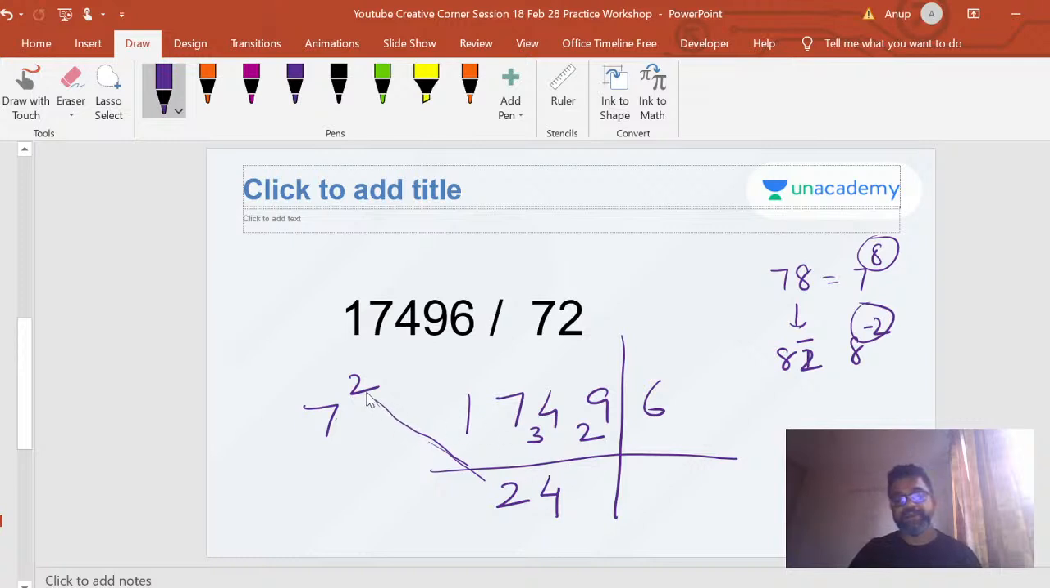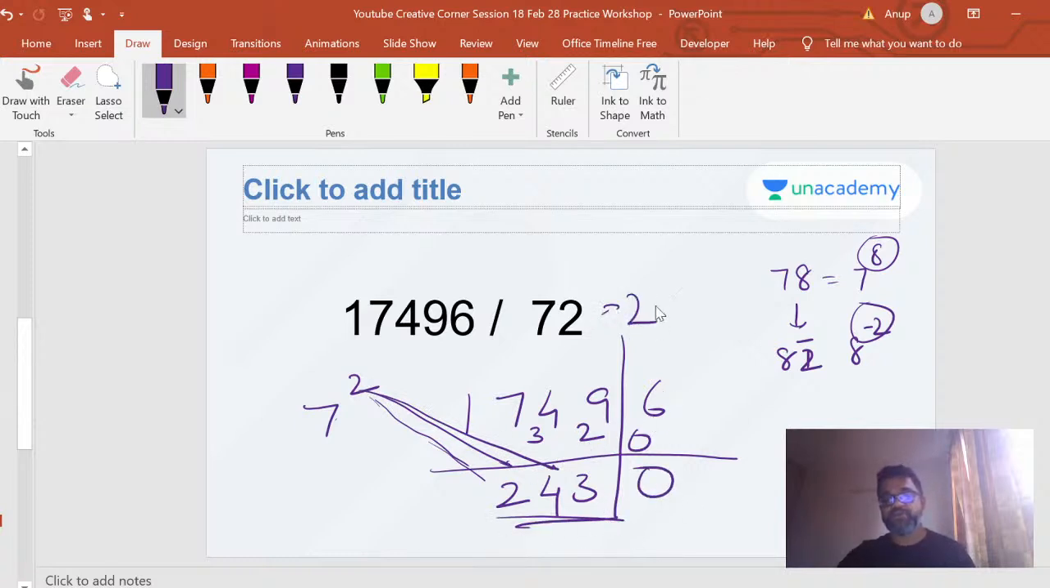Now we got 29 here. Now multiply 2 and 4, which is 8. 29 minus 8 is 21. 21 divided by 7 is 3, remainder 0. Now you multiply 3 into 2, 6. 6 minus 6 is 0. So your answer is 243, remainder 0.